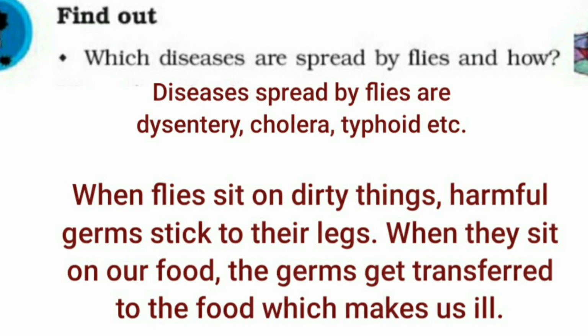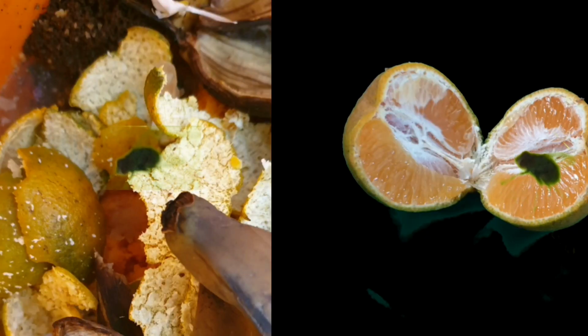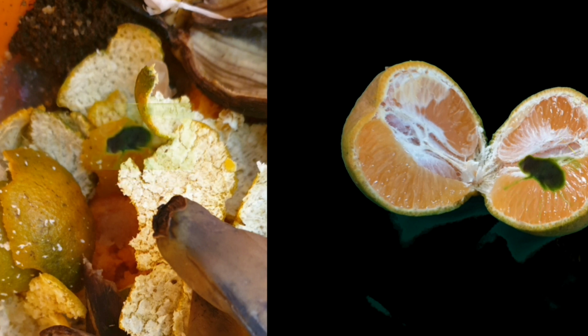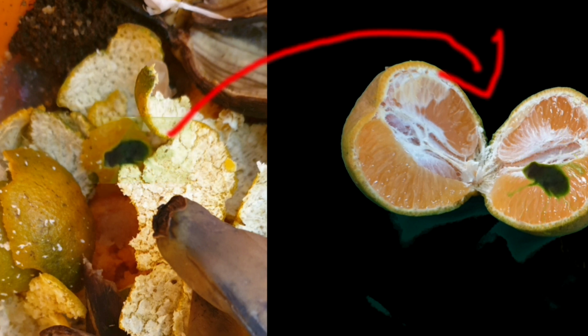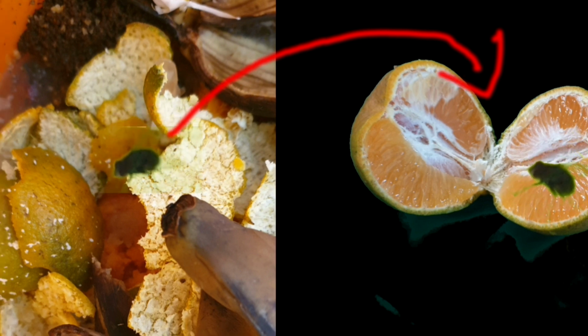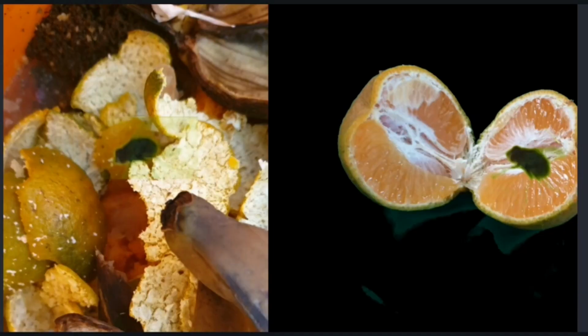When the houseflies sit on the food items, next moment itself they vomit and defecate. Flies sit on dirty things and germs stick to their legs. When they sit on our food, they transfer the germs into our food, which makes us ill. So, children, we should not eat uncovered food.